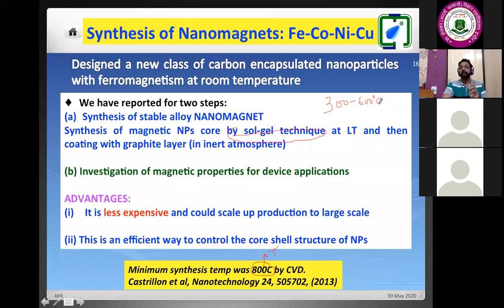I will tell you what we have this 600 for. Because most of the things we obtain at 300 to 400 degrees Celsius. So that is the advantage. That's why we have written low temperature synthesis.